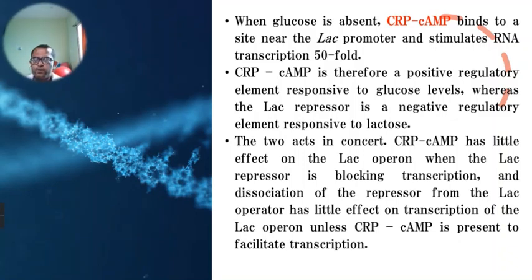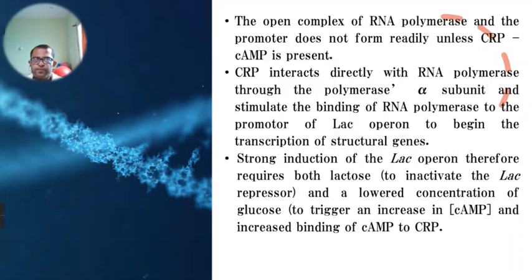And these two, the LAC repressor protein and CRP-cyclic AMP, have an effect on each other in a very little manner. Here these two have very little effect on each other, but they have some interconnection between them.